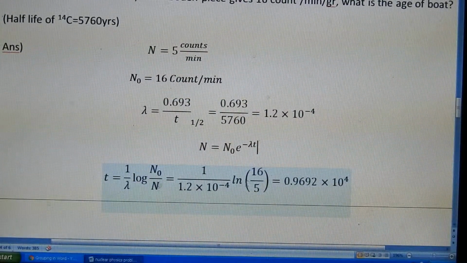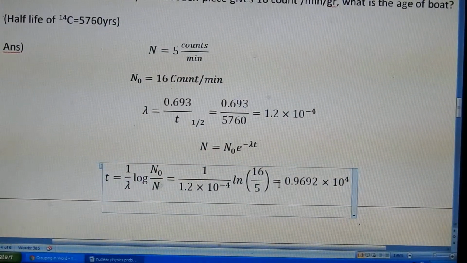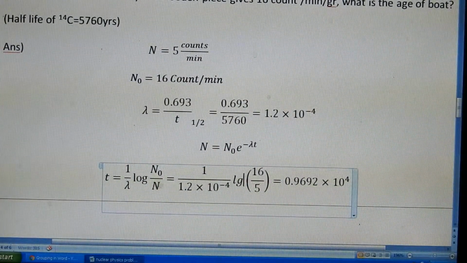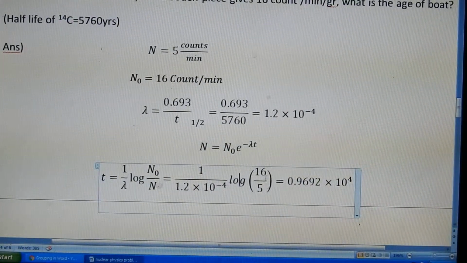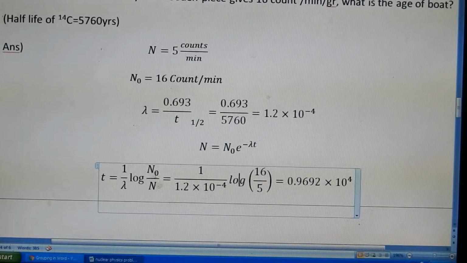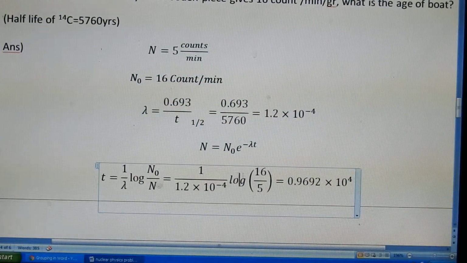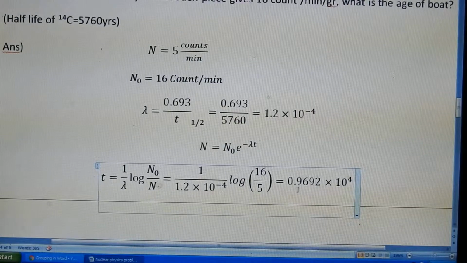The log value is 16 counts in the freshly cut wooden piece, N naught, by 5 in the old wooden piece. If I substitute it, then I get 0.9692 into 10 to the 4.